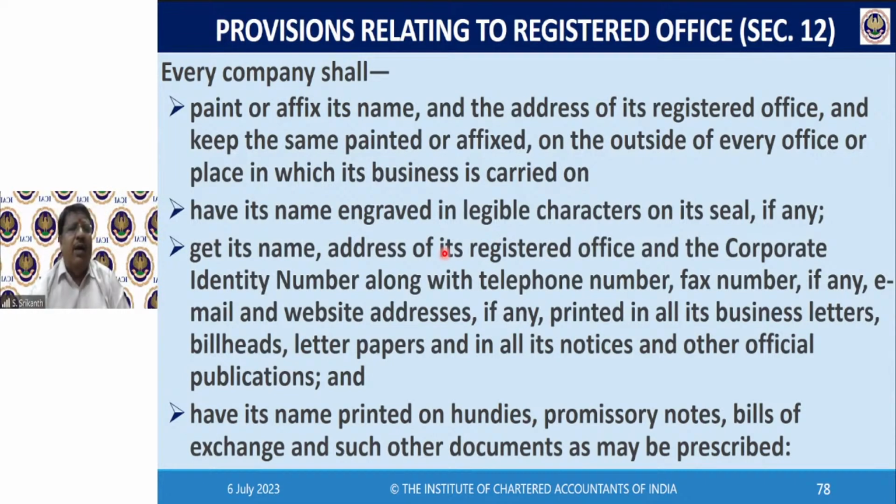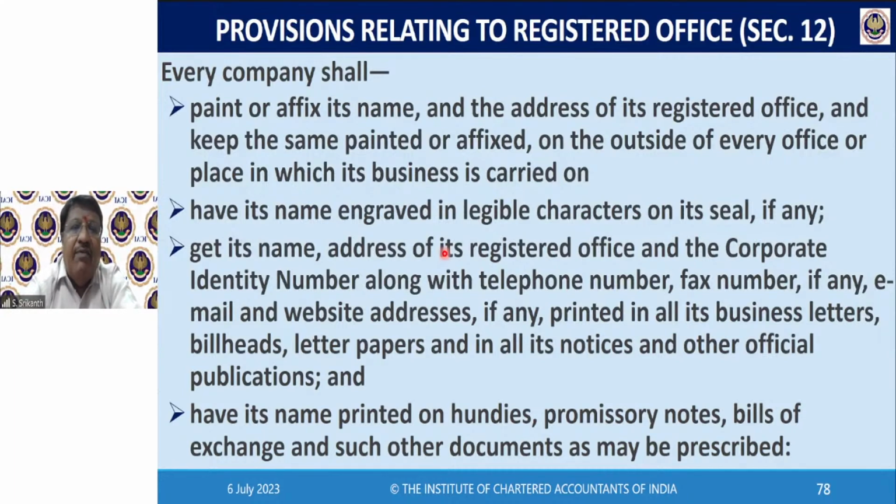Why? Obviously, so that people will have no doubt about where your registered office is. Suppose you have a very classy, stylish corporate office in Mumbai, and I want to file a suit against you. I come there and I see this is your address. Then I look at the notice board. There you have to put that the registered office of the company is situated in some small village somewhere in Bhavra district in Madhya Pradesh. Agreed. So if I am going to send a legal notice, I have to send it to your Bhavra office. That is the registered office. I can't serve it on your Mumbai office.